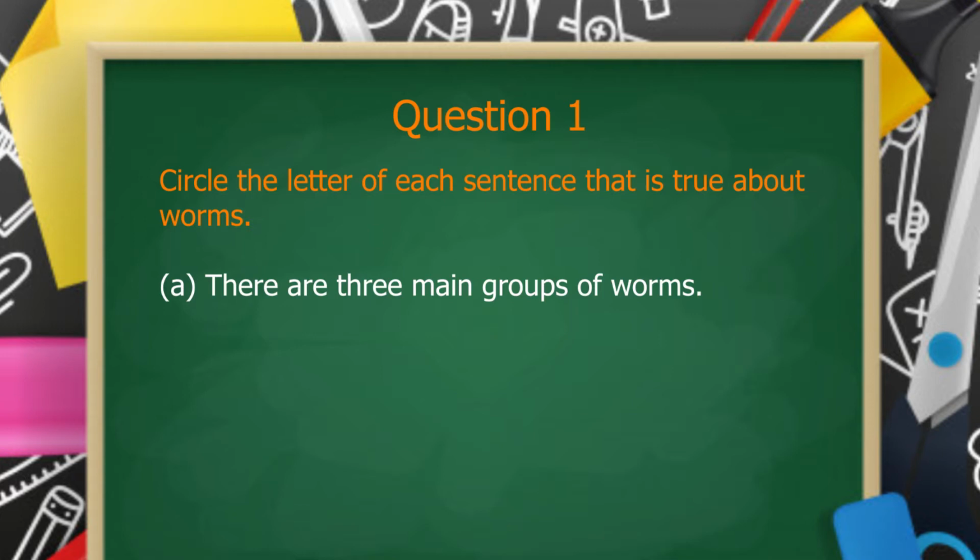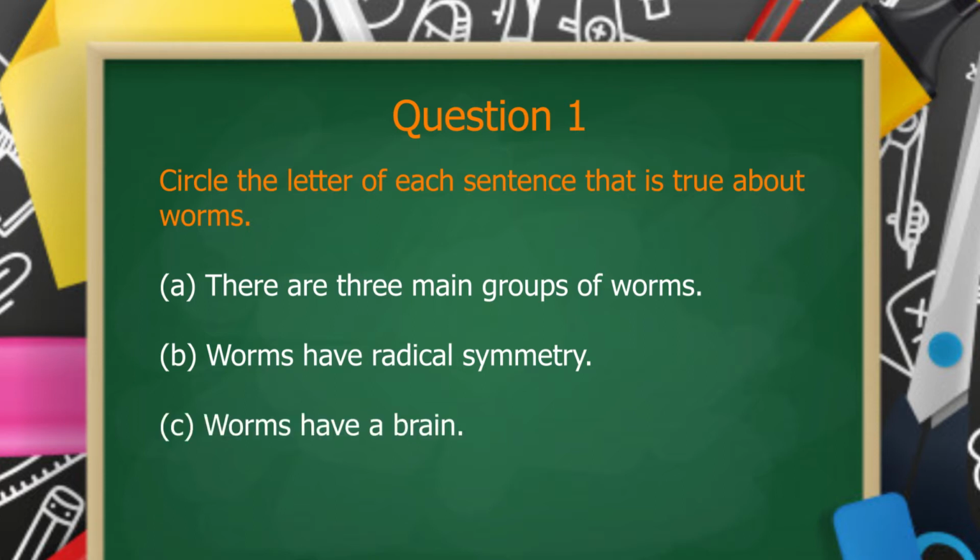A. There are 3 main groups of worms. If that is true, we circle A. Good. B now. Worms have radial symmetry. C. Worms have a brain.